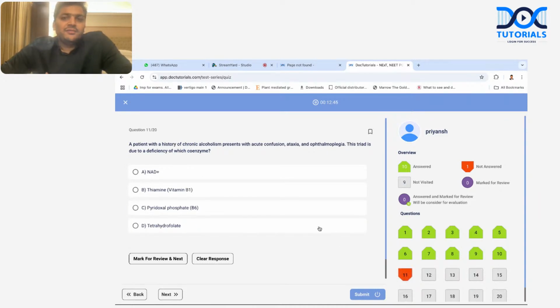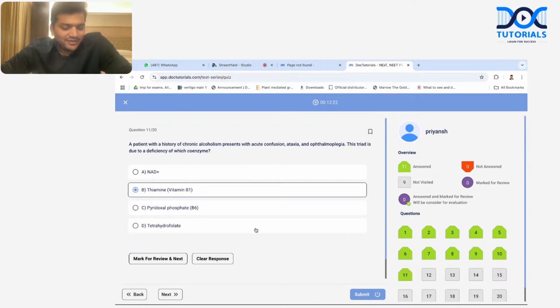The next is a patient with the history of chronic alcoholism presents with acute confusion, ataxia, ophthalmoplegia. The triad is due to deficiency of which coenzyme? Now, this triad, ophthalmoplegia, global confusion, ataxia, the mnemonic is GOA. It's Wernicke's encephalopathy, that is due to deficiency of vitamin B1. Right? Yes, very good.